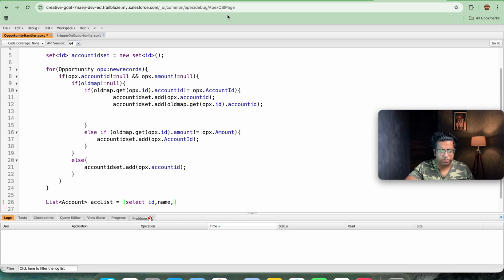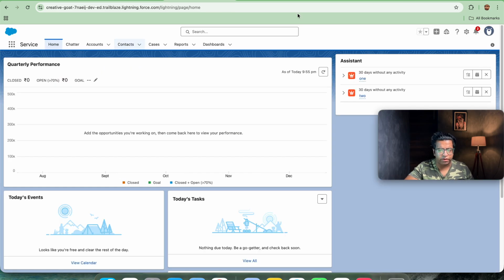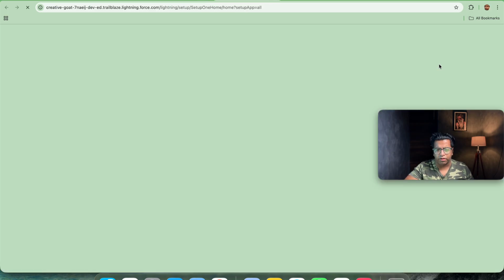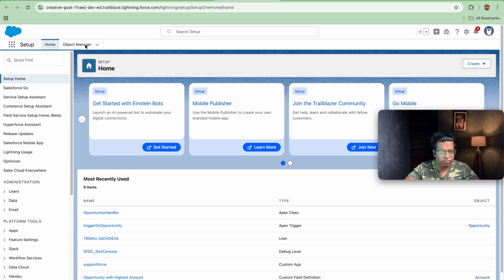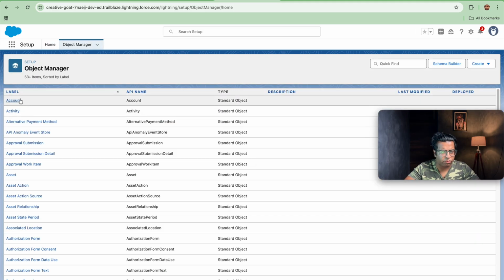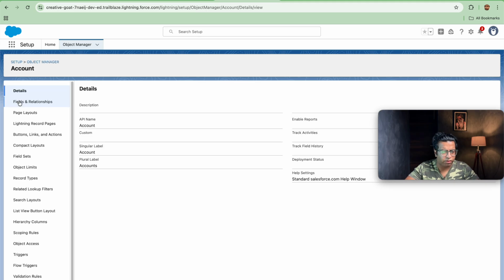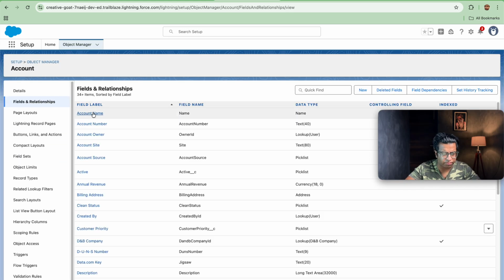So let's go on to home and search for accounts. Let's go on to object manager, and then go on to account. Let's go here and search for opportunity.